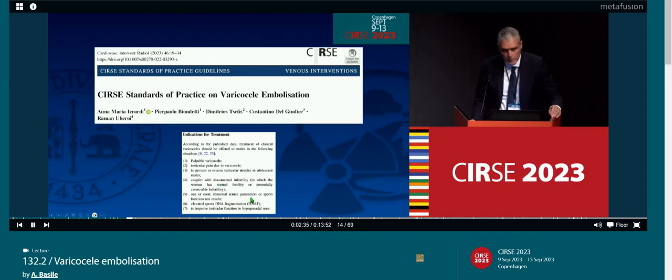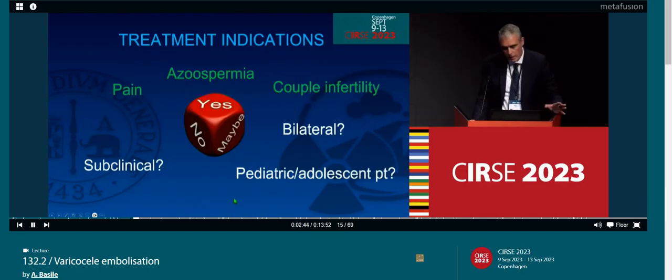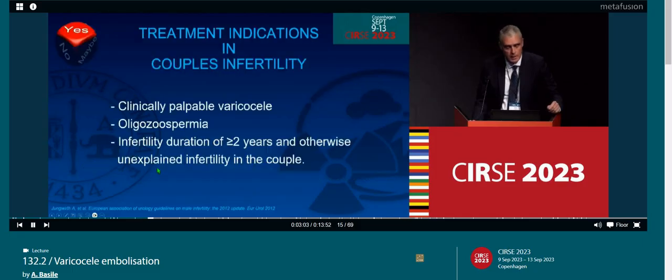varicocele to prevent or reverse testicular atrophy in adolescent males, coupled with infertility, one or more abnormal semen parameters or sperm function test results, elevated sperm DNA fragmentation, and to improve testicular function in hypogonadal men. So we have three areas: treatment indication, pain, azoospermia, and coupled infertility. One debate regards the simultaneous treatment of bilateral varicocele and the precise indication in pediatric and adolescent patients, and no indication for subclinical.